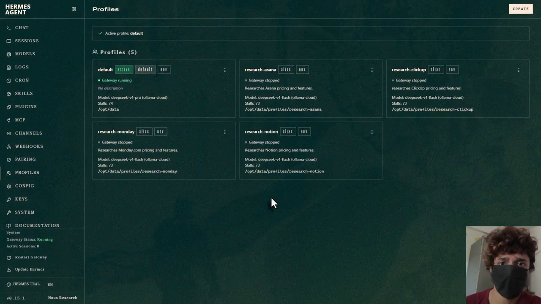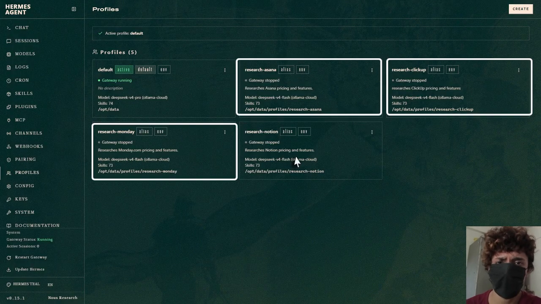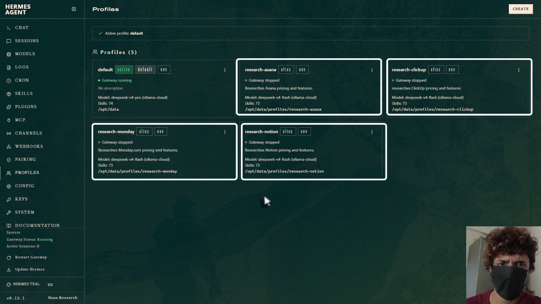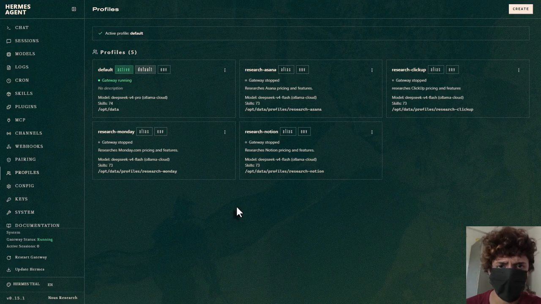So here's how I did it the first time. 4 agents, Asana, ClickUp, Monday, and Notion. 4 companies, 4 agents. And that's wrong, because an agent is a role, not a topic. A researcher is a researcher whether it reads Asana or Notion. Same job, you're just pointing it at a different company. It's like hiring 4 people because you've got 4 reports to write. You don't. You hire one researcher and hand them all 4.